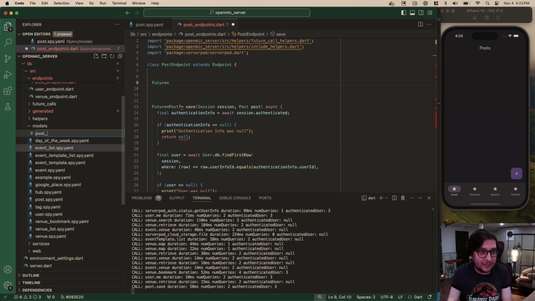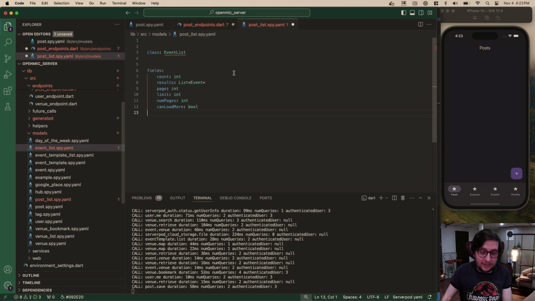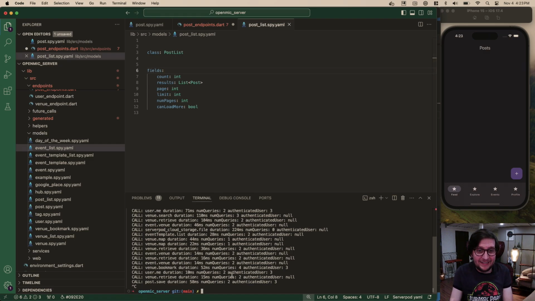So I just decided, whatever, we can just make post_list.spy.yaml. We copy it, we just call it post list, and the difference is it's going to be a list of posts, and we save that. And let's stop our server. It's been a while, guys. Serverpod generate. That sounds right.